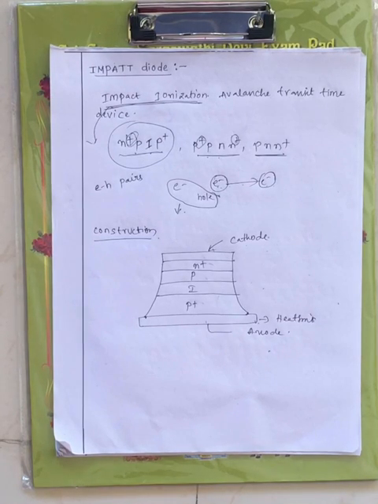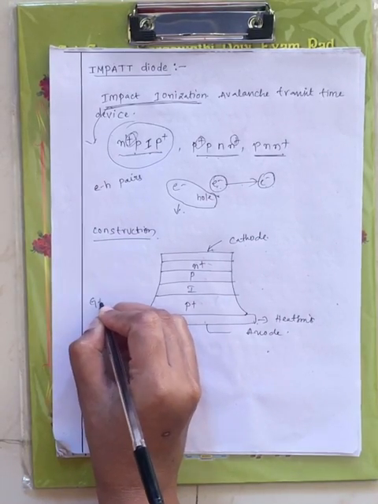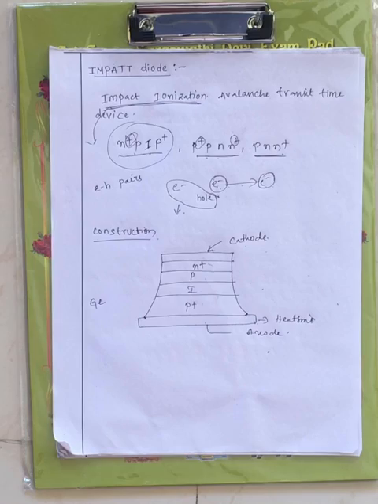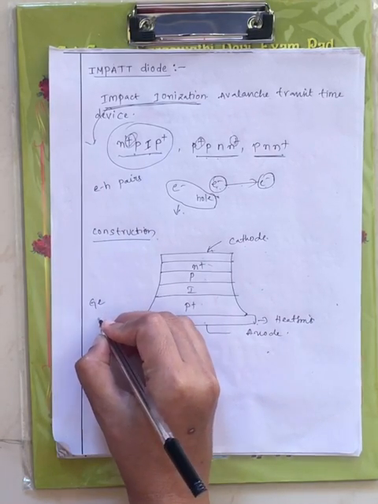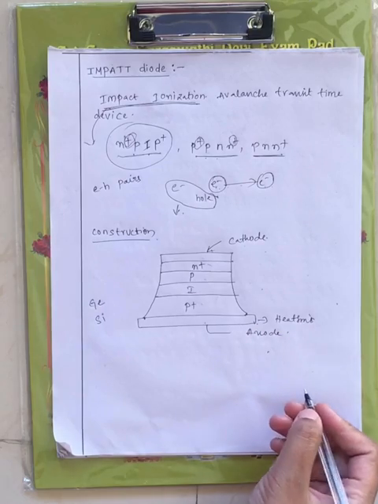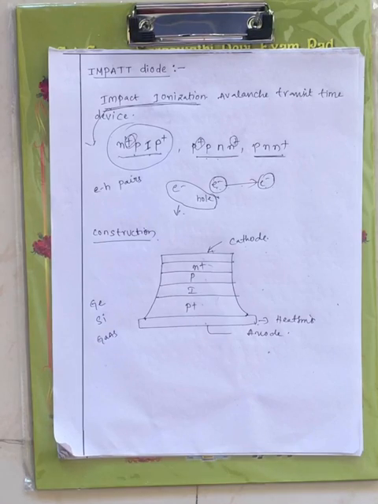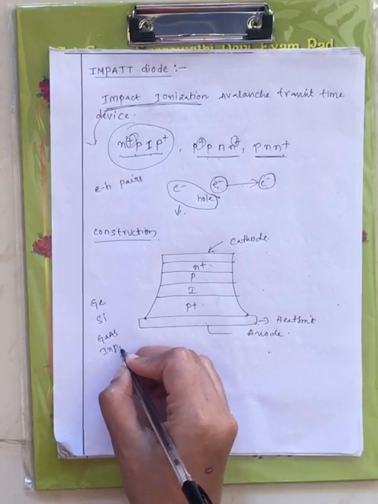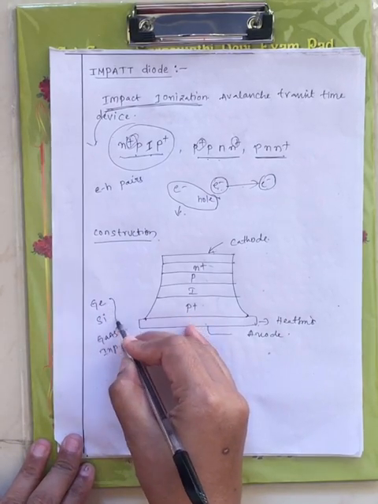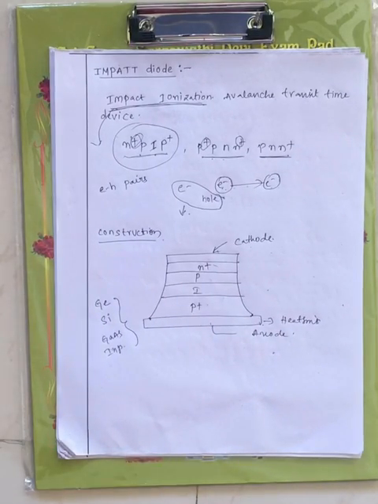Now impact diode can be manufactured from germanium, right? Either you can use germanium to manufacture this impact diode, and another material you can use is silicon, gallium arsenide (GaAs), and indium phosphide, right? These are the different materials through which you can manufacture impact diode.